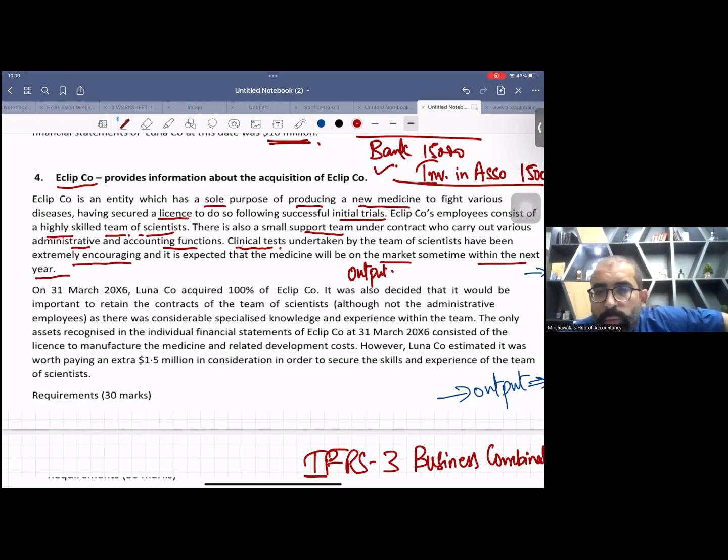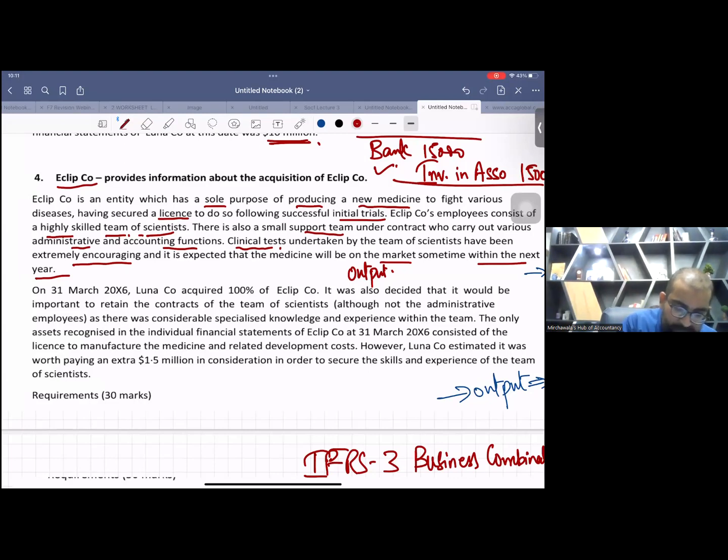This whole setup is going to produce a medicine which will most likely be in the market next year. When it is in the market, it will generate profits, dividends, returns for the owners. So the old basic IFRS 3 conditions, which have continued for years and are still applicable, have been met. So it looks like it's a business. Okay, now next para.